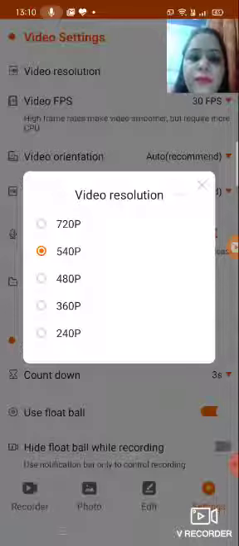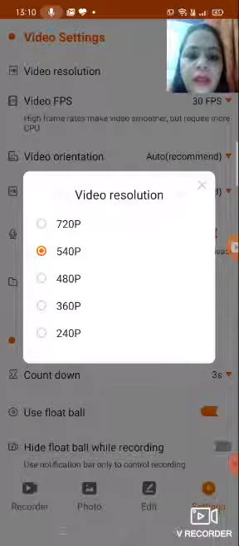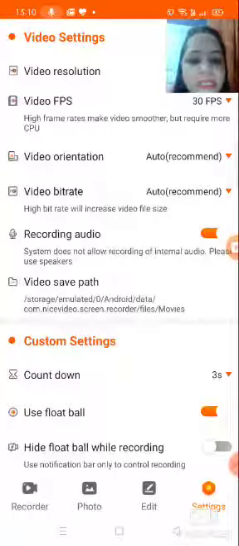So if you want to make your video very attractive and very beautiful, then you have to use this resolution part, because some videos have very scattered images. So just click on the resolution part. Here I am using 480p. P means pixel.